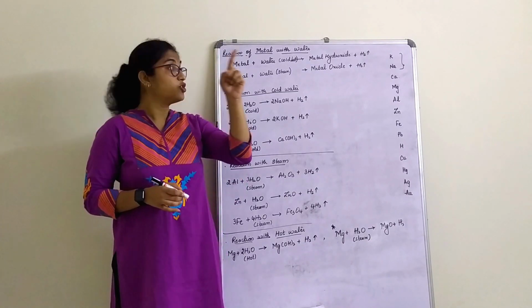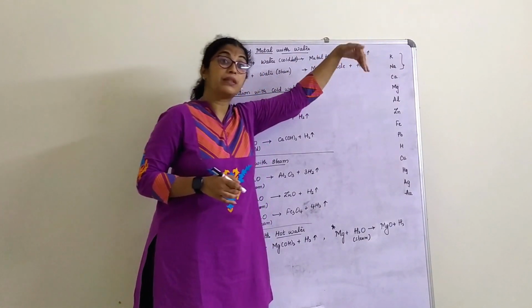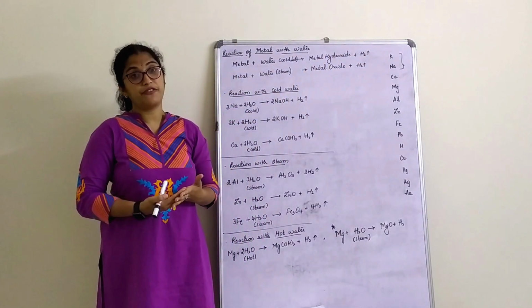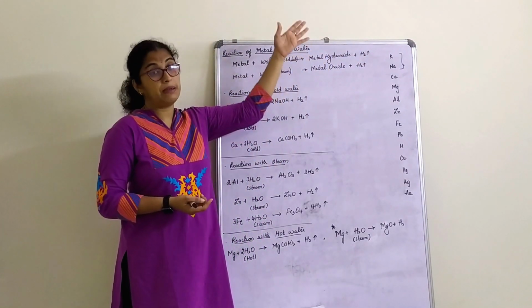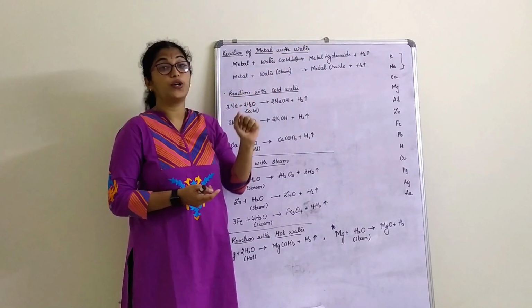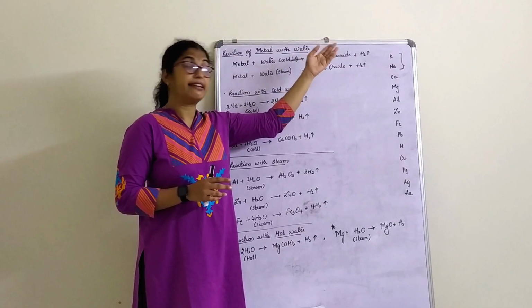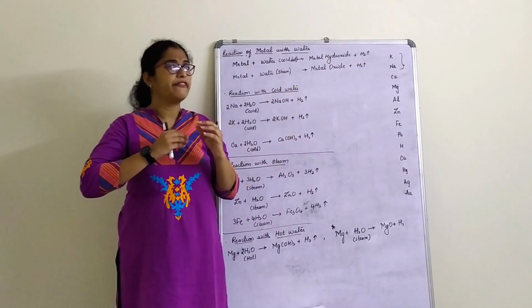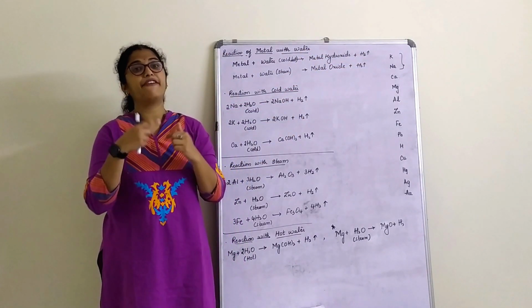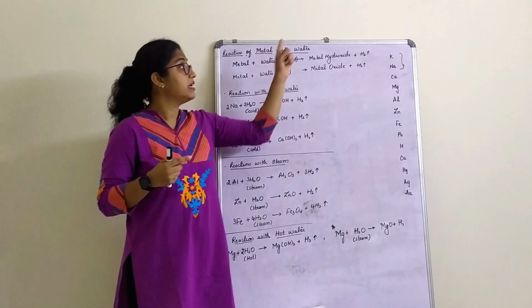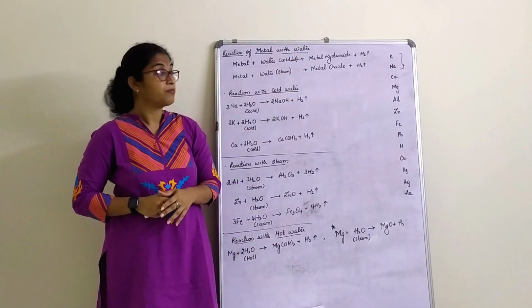But the first in reactivity is potassium, then sodium. Rank wise, potassium stands first and sodium stands second. So potassium is more reactive than sodium. Both are vigorously reactive, but if I have to give the reactivity rank, potassium stands first, right?